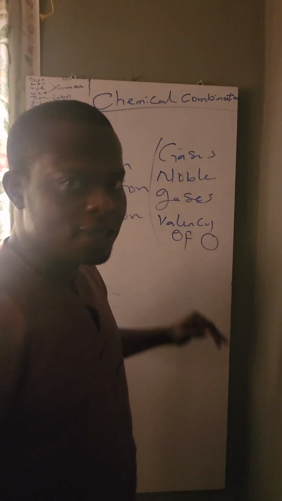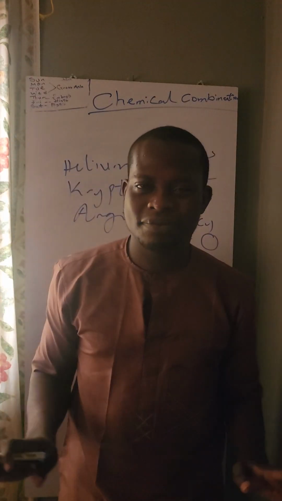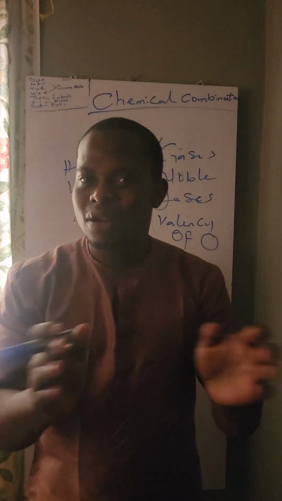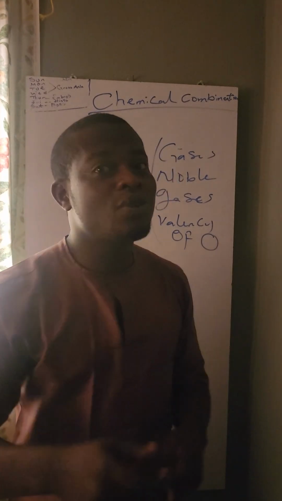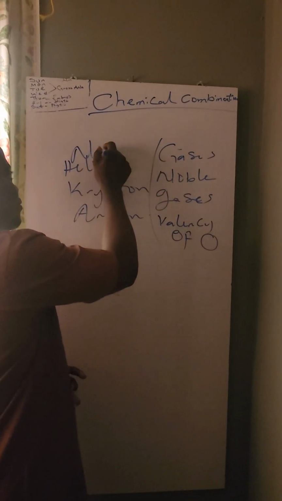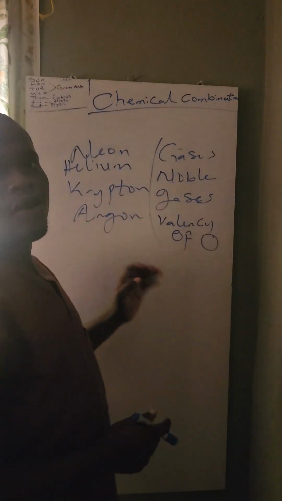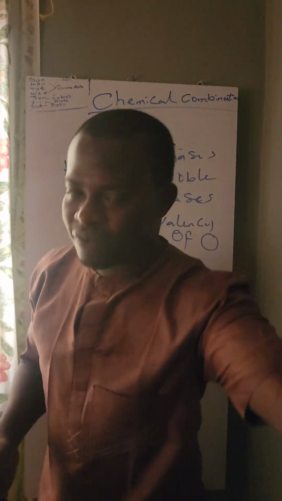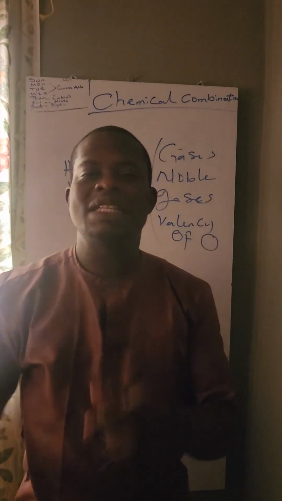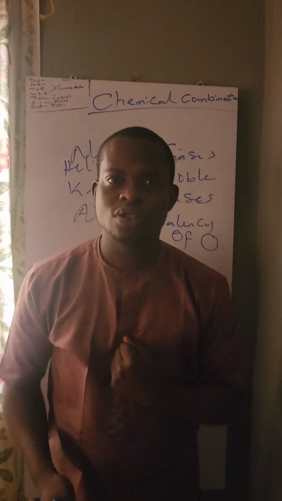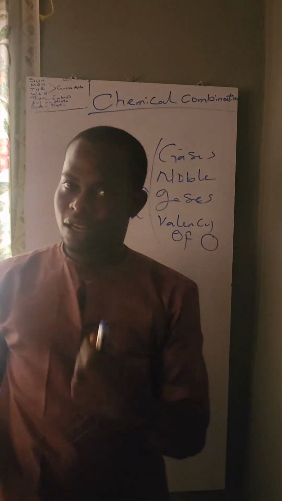So that's that. Now, since all these ones are stable, they cannot combine with other elements. Helium will never combine with another element. Argon will never combine with another element. As well as neon. Neon will never combine with another element because they are stable. They cannot collect and they cannot give. Before an element can combine with another element, it must be able to donate electrons, or it must be able to accept electrons. So all these gases that I mentioned here, they cannot collect electrons and they cannot give electrons. That's why they are stable.